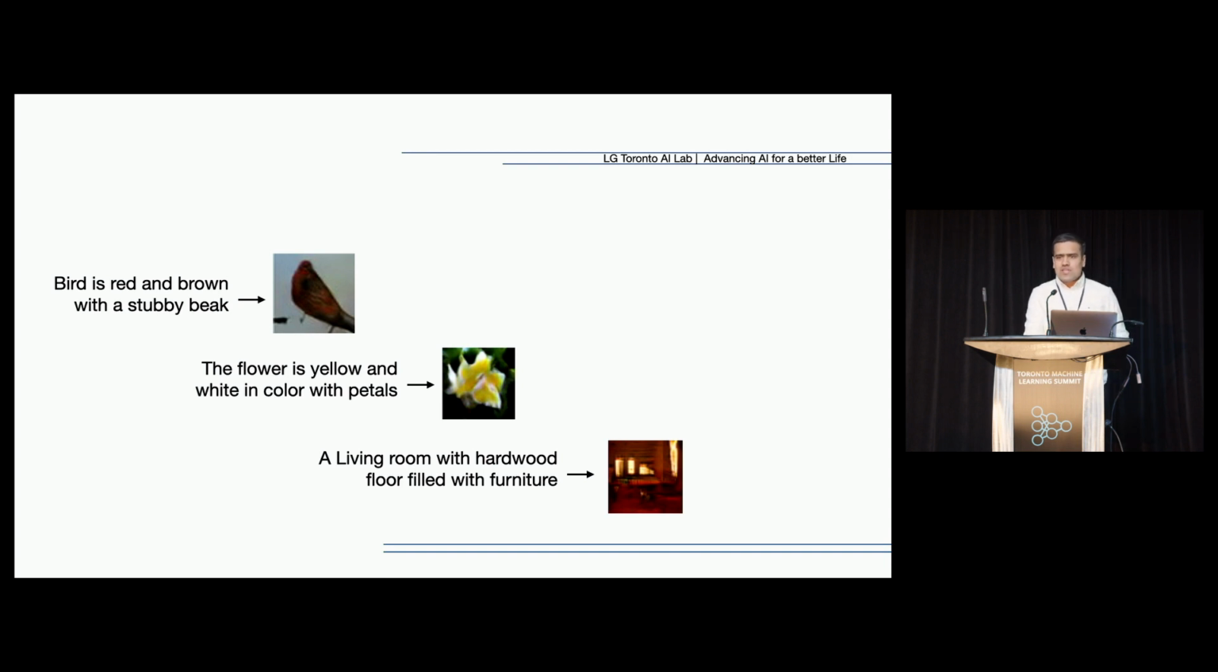They tried a few more things, like a flower that is yellow and white in color with petals, and something else as well, like a living room having furniture all around. What they were able to generate were tiny images, which of course you cannot put on your bedroom wall. But this was a point where research communities started working more around this.